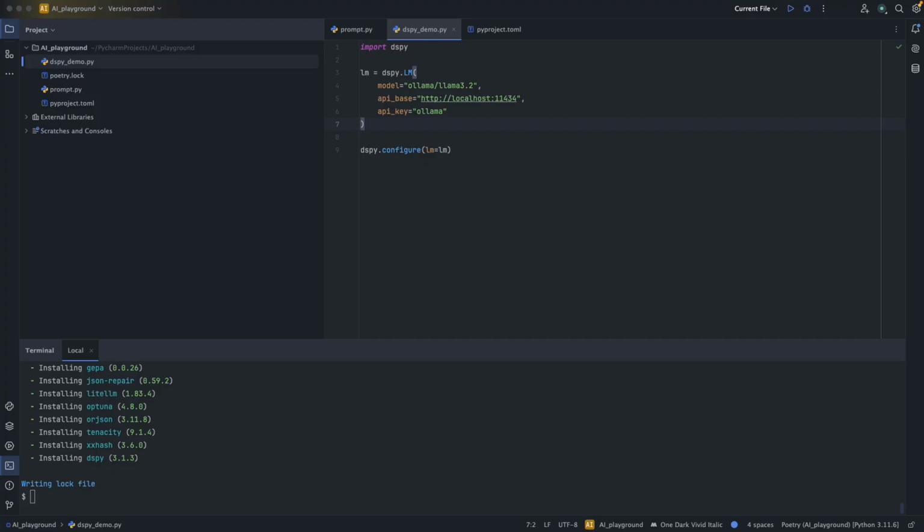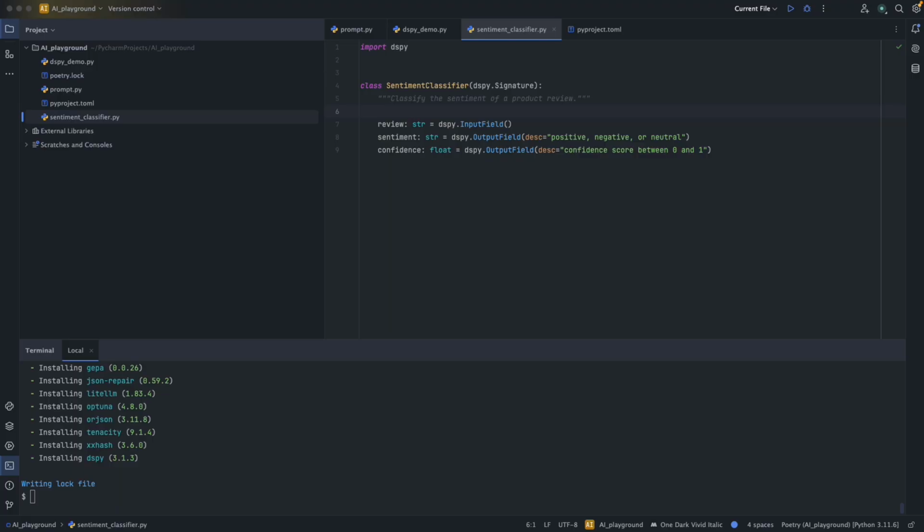For me, I used Ollama, which I installed locally, with the API base for localhost. Normally Ollama doesn't require any key, so you can just put any kind of API key. But if you want to use OpenAI instead, you can just swap the model. You can write something like openai/gpt-4o and add your key. DSPy is model agnostic. Same code, different backend, just like LiteLLM.